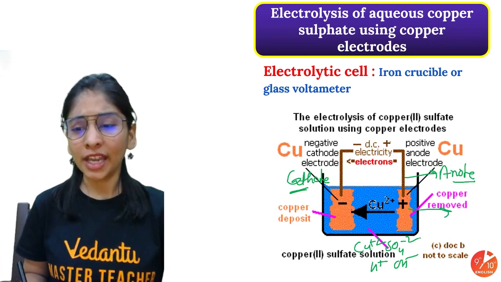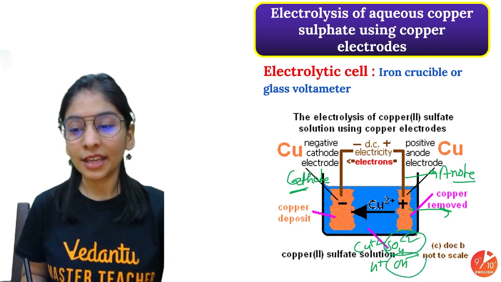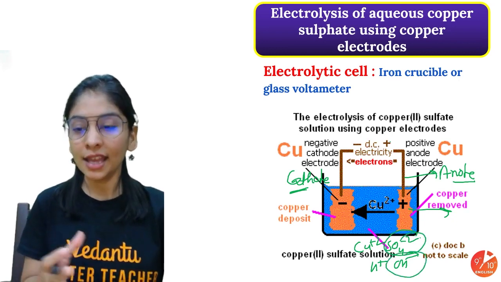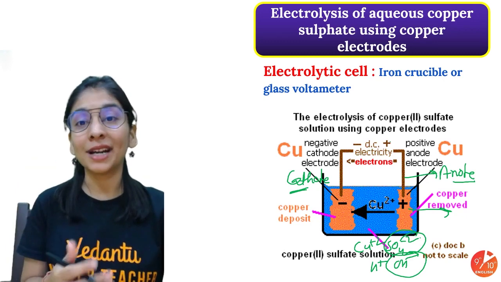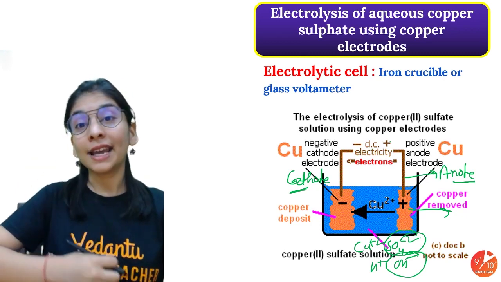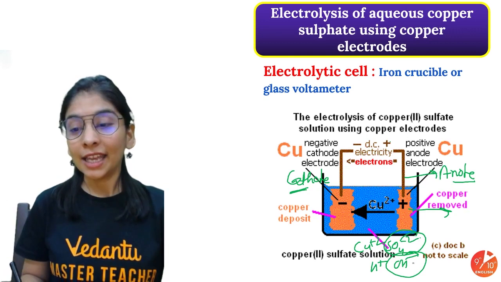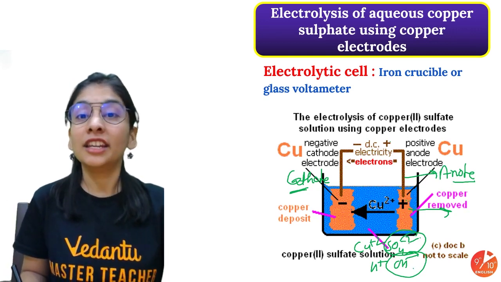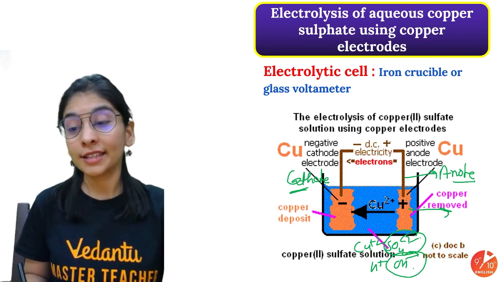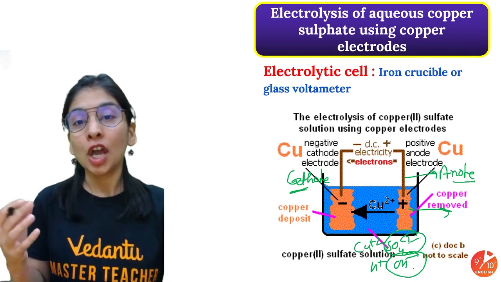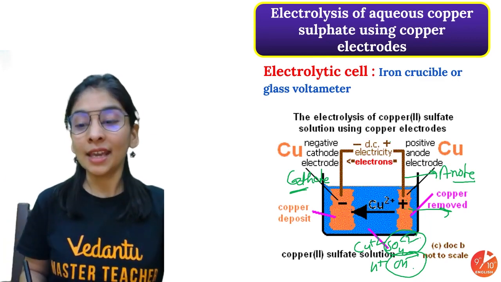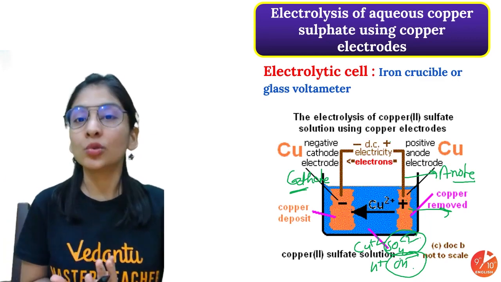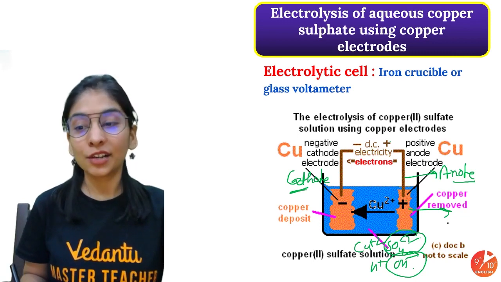Copper is like, okay, though sulfate ions and OH ions can move towards me to participate in the reaction, if I compare sulfate ion and OH ion with this copper, my active electrode has more tendency to lose its electron than the sulfate and OH ions. They have to come and lose their electron, but copper has more tendency to lose the electron.